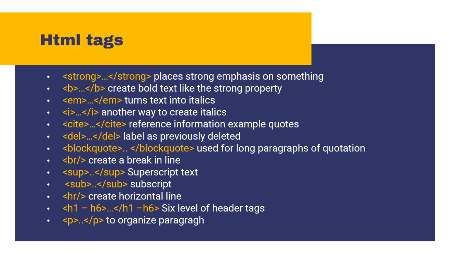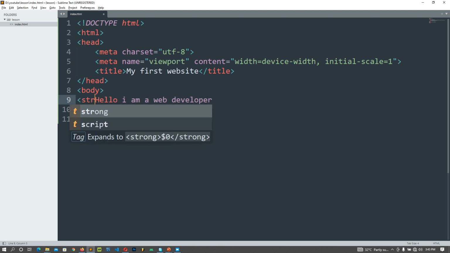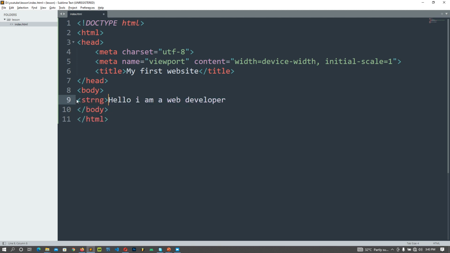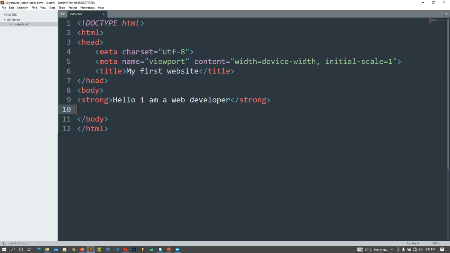How does it work? When you are adding a tag to your web page, the tag comes at the beginning of the text and at the end of that particular text. For example, if I put a strong tag, you can see the editor is trying to suggest what we're trying to type, and then I close it here. If I come down to my browser and refresh, you can see it's bold. We have a bold hello I'm a developer. That's the strong tag. If you notice, we also have the B tag. The B tag and the strong tag are like the same thing, though sometimes they are not the same. The output seems to be the same. They both make your text bold.